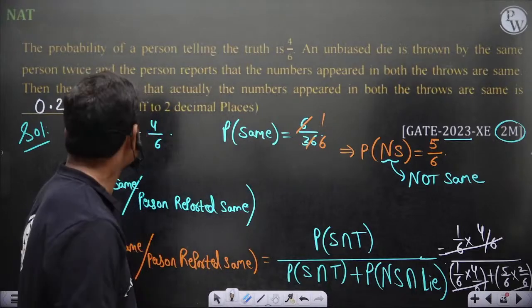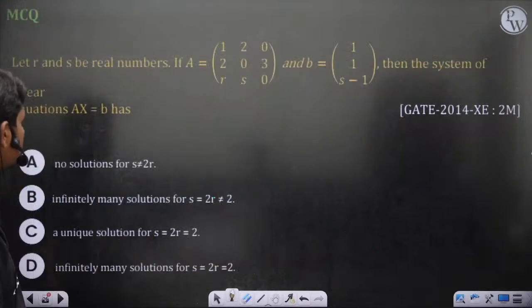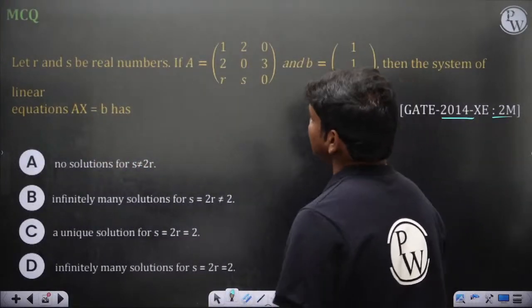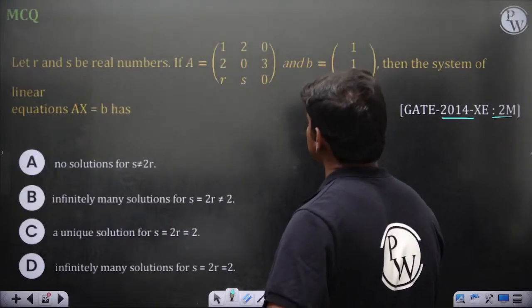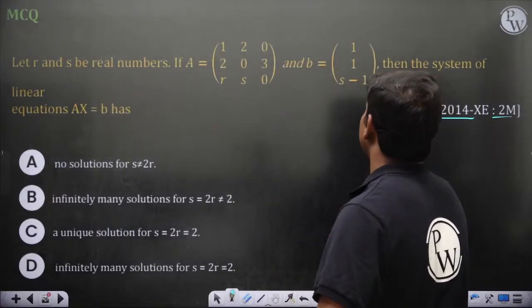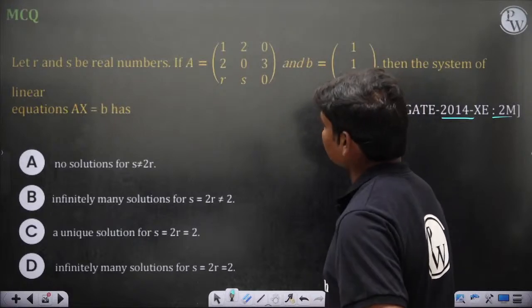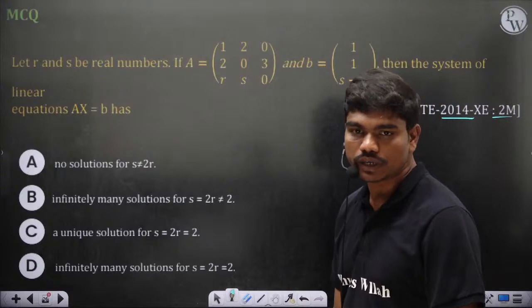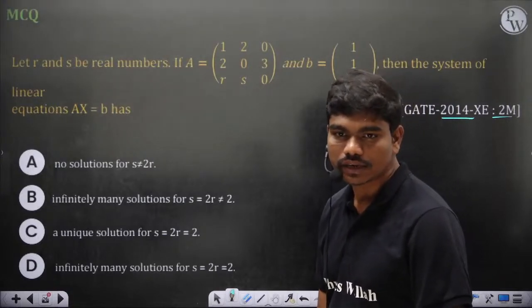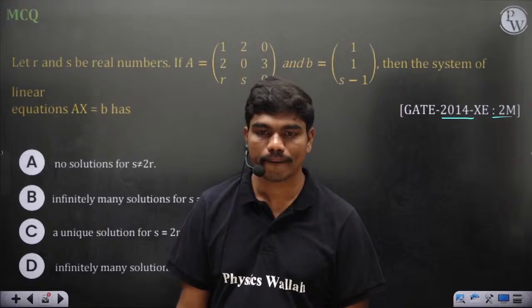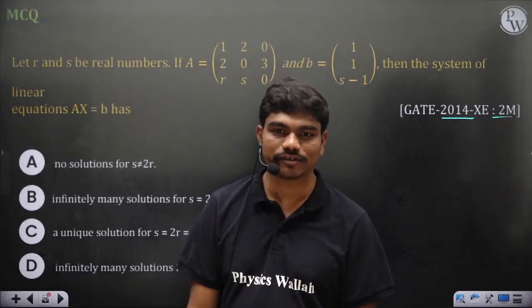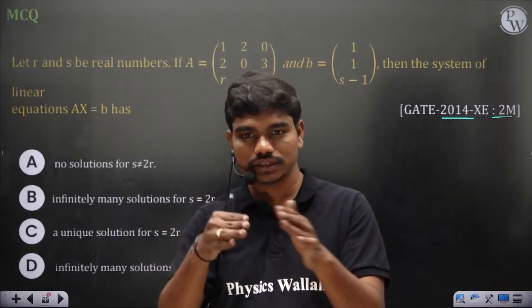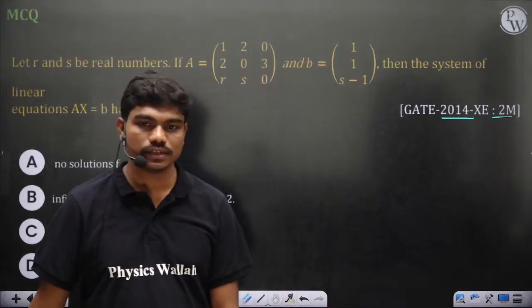Okay, some matrix from 2014, some fun stuff. Let's see. Let r and s be real numbers. If A is equal to some matrix and B is some vector, then the system of linear equations Ax equals B has no solutions for s not equal to 2r. T structure. What is T structure? I don't know what is T structure, to be frank. This truth, then lies, this sum. You want me to go with a T?